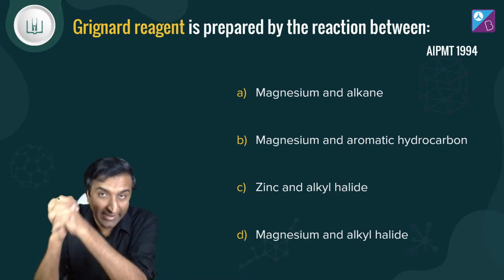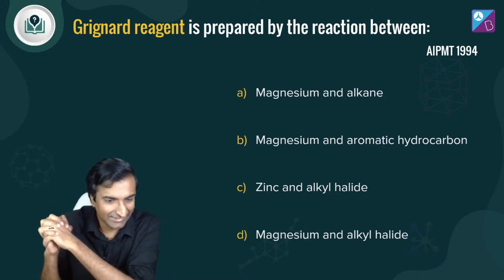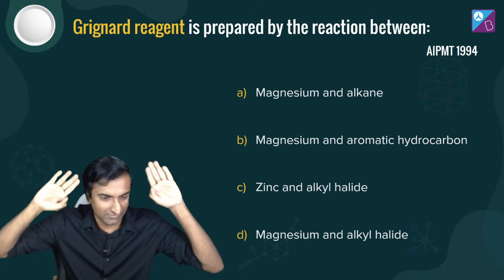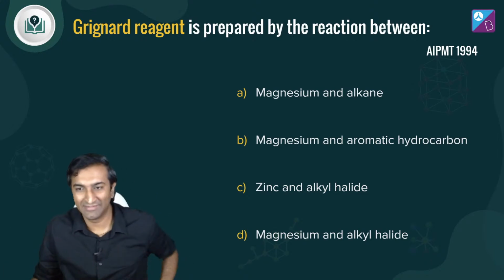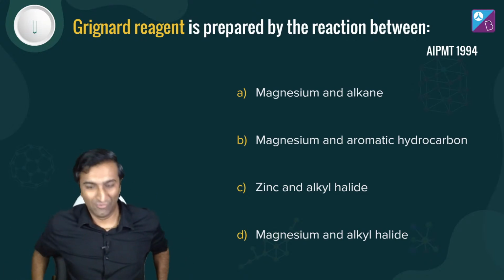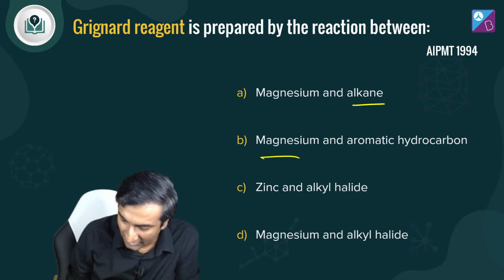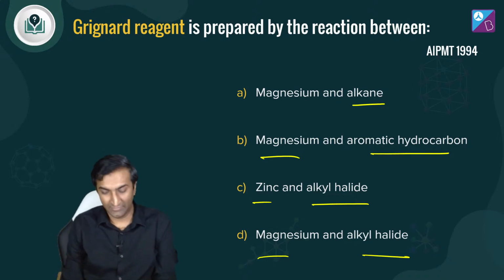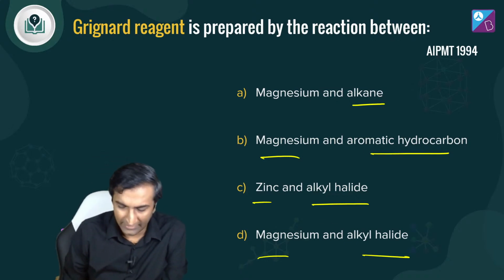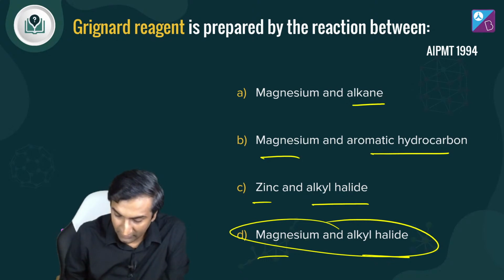Grignard reagents are prepared by the reaction between... I've given a slightly simple question. Welcome, NEET Aspirant 2024. What's up, Nuzhat? Welcome. The class is ending, but anyway, welcome. What is the answer to this question? This is one of the direct questions, right? Magnesium and alkane, magnesium and aromatic hydrocarbon, zinc and alkyl halide, magnesium and alkyl halide. Let me give you a little history lesson. D is the answer. Let me go back to that slide where I said I'll talk about it later.